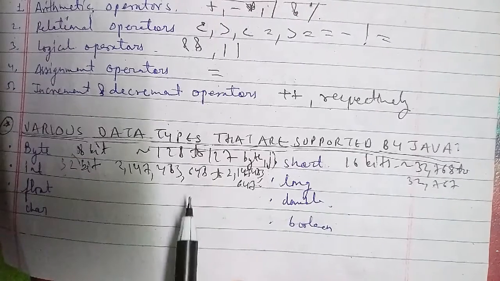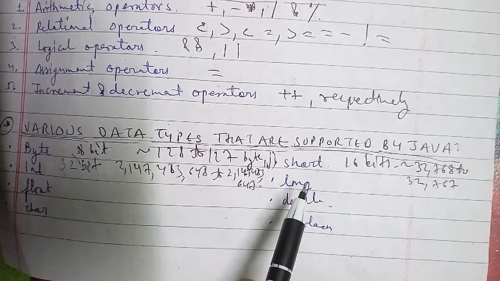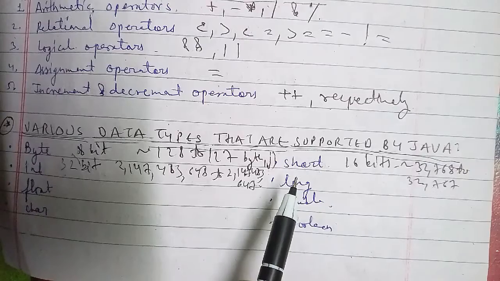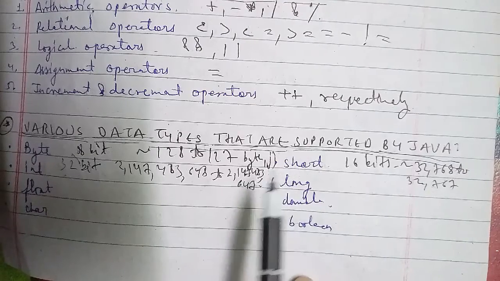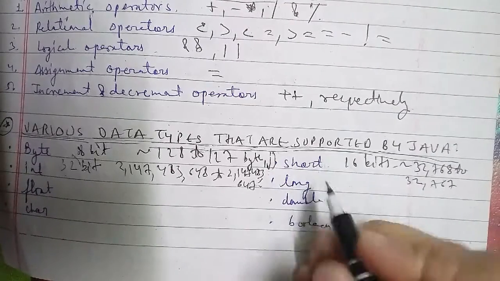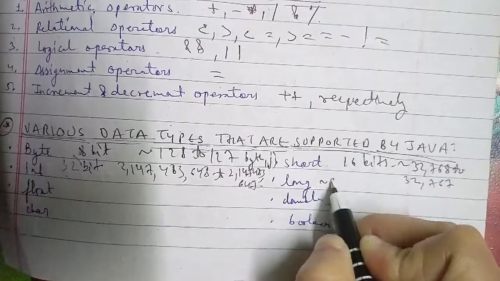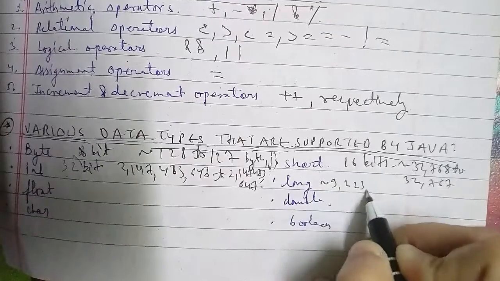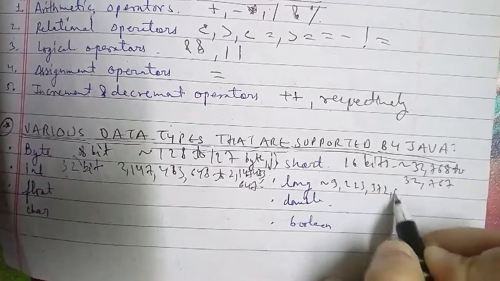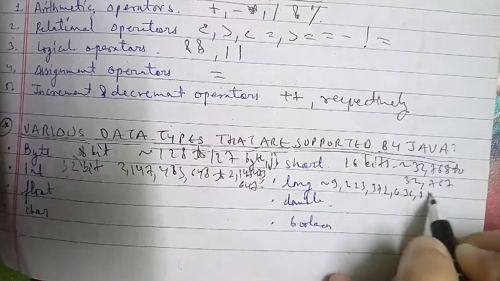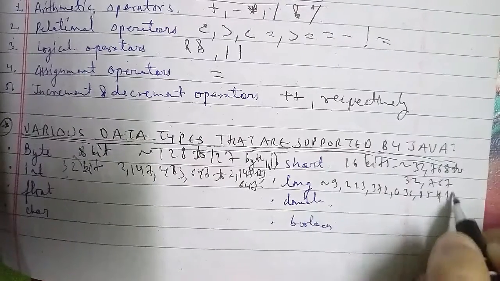Next is your float. To represent the real number, the float data type can be used, and the width is 32 bit, and the range of the data type is 1.4e-045 to 3.4e+038 here.